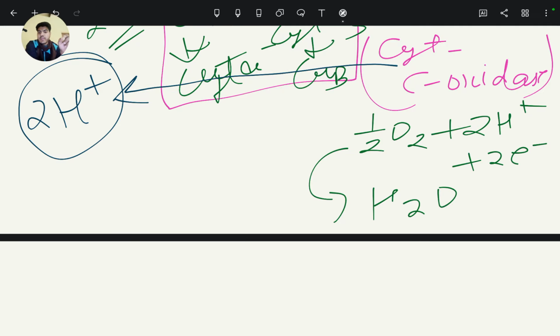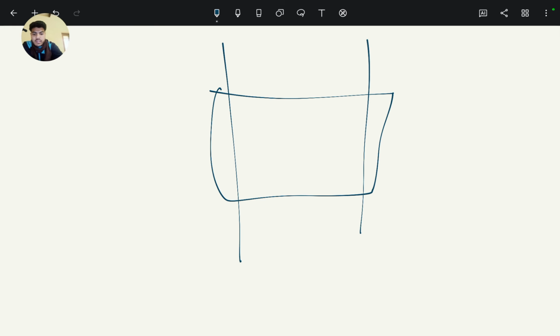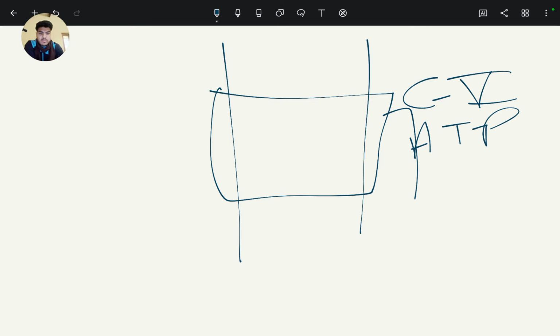And in the inner membrane, there is another complex, the ATP synthase or complex 5, the ATP synthase complex. So this is F0 and this is F1.